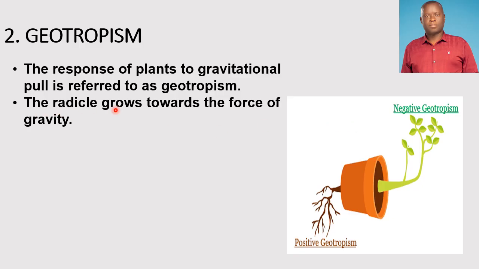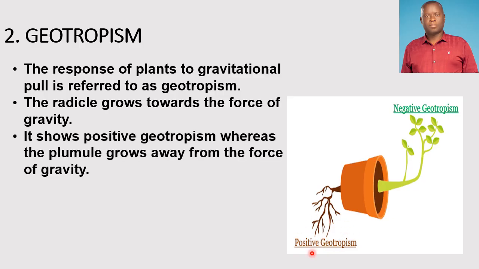In this case, the radicle is the part of the plant which grows into the soil, into the ground. So the radicle grows towards the force of gravity. Therefore, it is under positive geotropism, so it shows positive geotropism, whereas the plumule grows away from the force of gravity. It goes up.